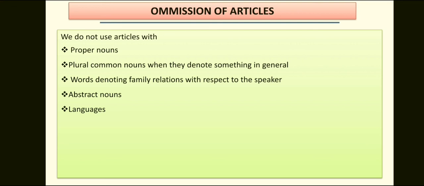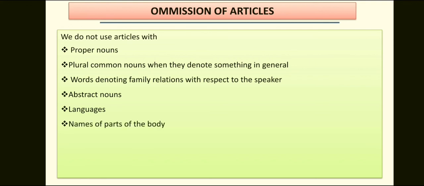We do not use articles with languages. For example, English is the link language for educated Indians. If the definite article is used with such words, they denote citizens of the nation that speak that language. That is, when we refer to the English, we mean the people of England.